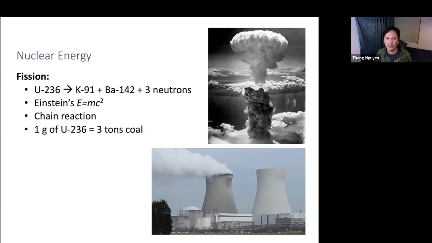This is very attractive, right? Because 1 gram of uranium-236 can give you the same amount of electricity as 3 tons of burning coal, right? And you know that burning coal releases a lot of carbon into the atmosphere. Global temperature will change because of that, right?